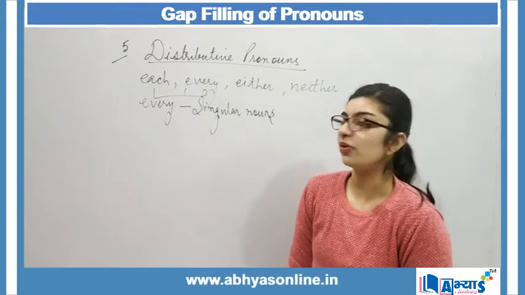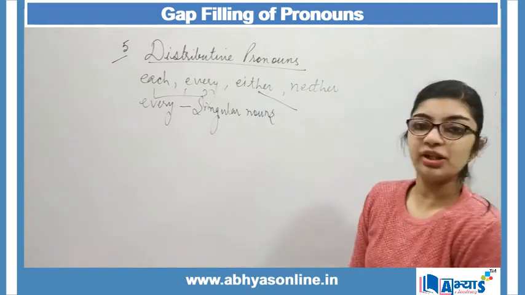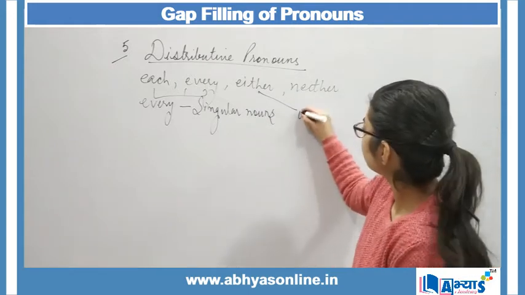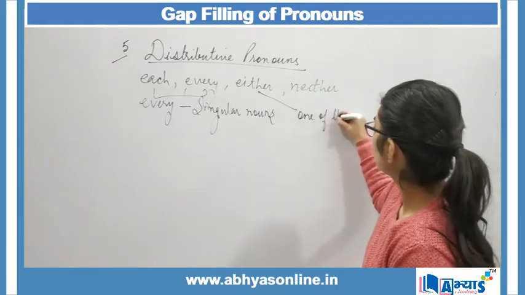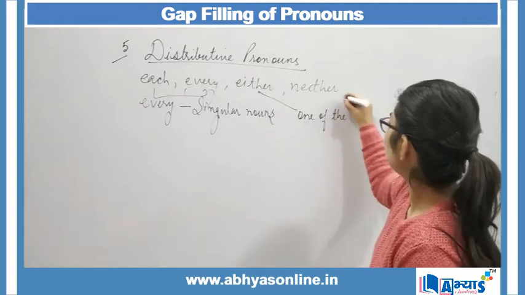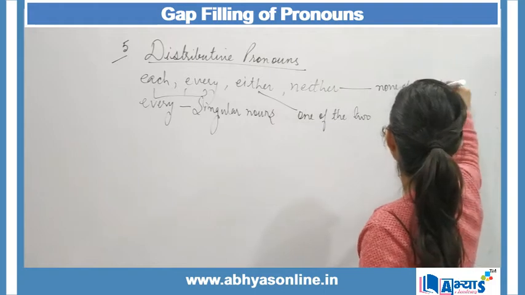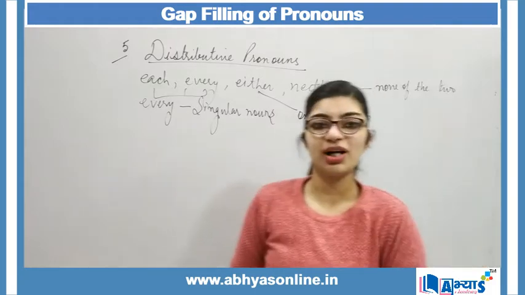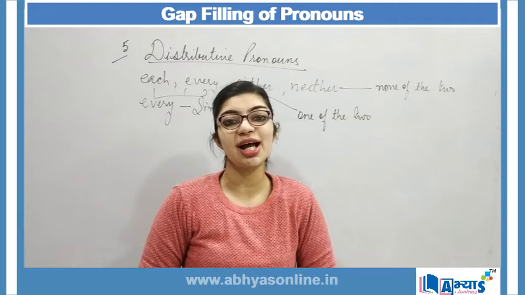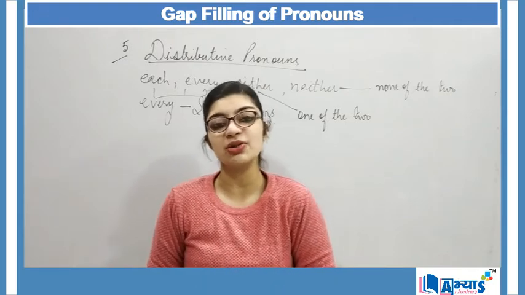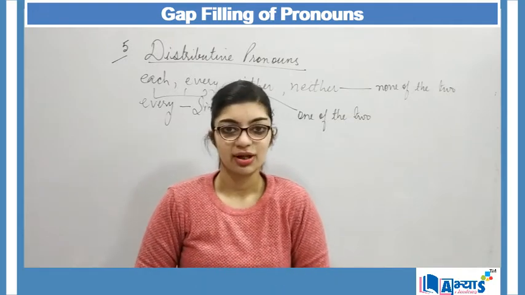When I'm talking about the word either, either means one of the two, and neither means none of the two. When I make use of the words either or neither, it means that I'm talking about two persons or two things, right?